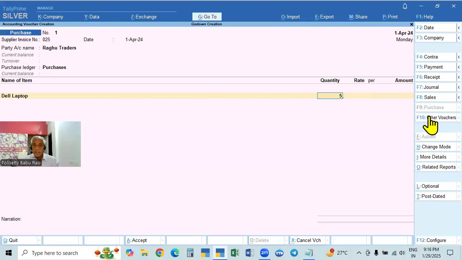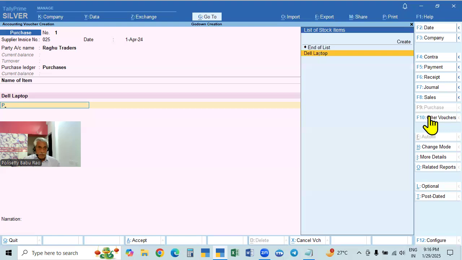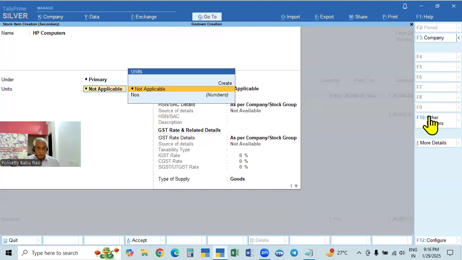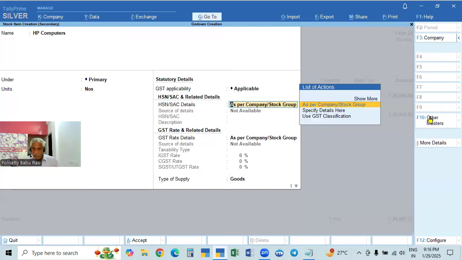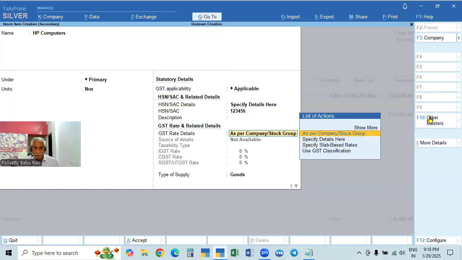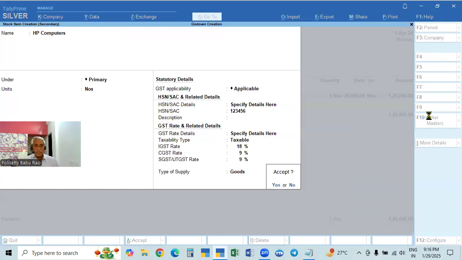So we are purchasing, for example, 5 numbers, each one is 25,000. This is over. And now create another one, HP computers. For this also numbers are applicable. Here also specify the details. Generally, computers and laptops will have the same number, 1, 2, 3, 4, 5, 6. That is the HSN number. Come down and specify the details here. Taxable 18%, I am giving only as an example. Okay, so this is over.